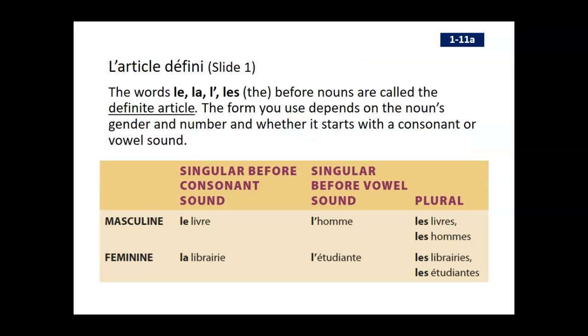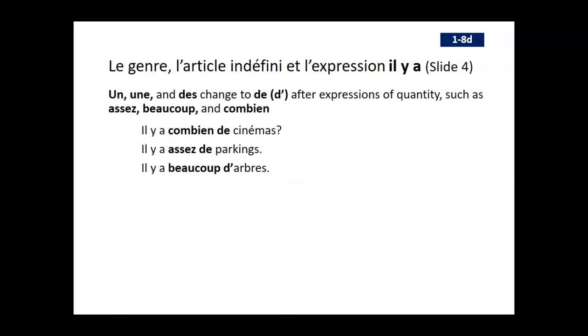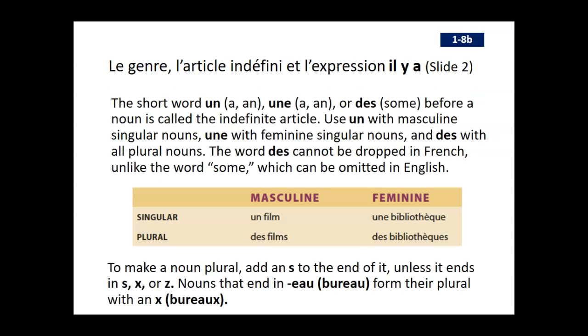And the last topic that I'll touch on before we finish up our Chapter 1 studies would be l'article défini. And I'm going to backtrack just a little bit to when we talked about l'article indéfini. So if you remember the words un, une, or des, which would correspond with a, an, or some in English, are called the indefinite article. It means they refer to something that's not that specific. It could be a general item in a category.